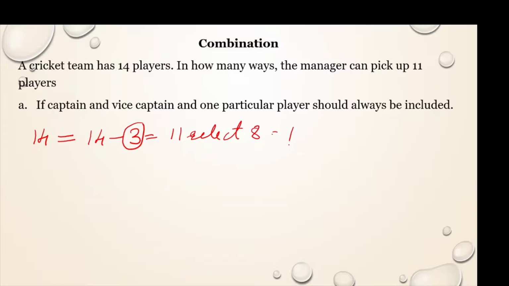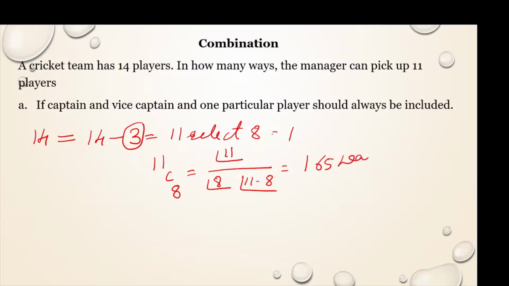Now you can write, see, this analysis is very important, because now you have to select 8 out of 11, because 3 already got selected by default. So it is 11C8, and if you calculate this, that is factorial 11 divided by factorial 8 into factorial 11 minus 8, you will get 165. So in 165 ways, you can select 8 people out of 11, provided the captain, vice captain and one particular player are always included in the team.